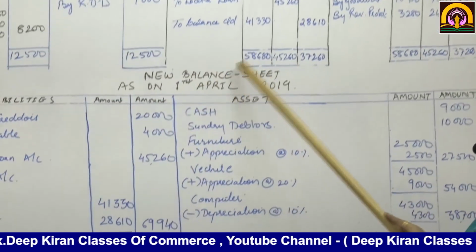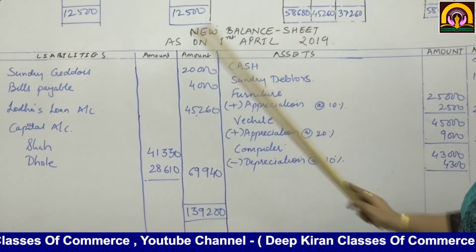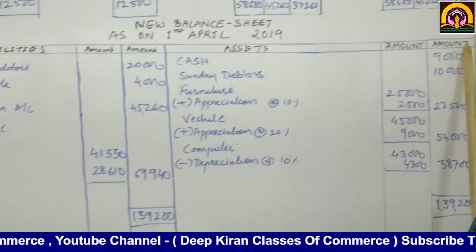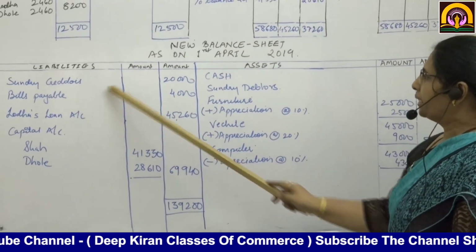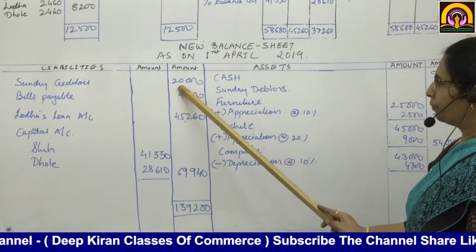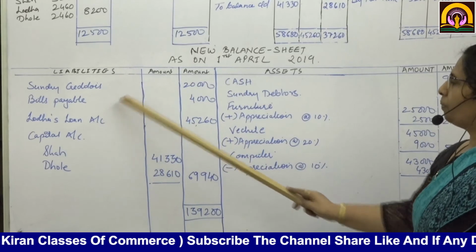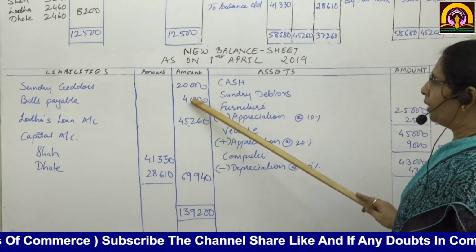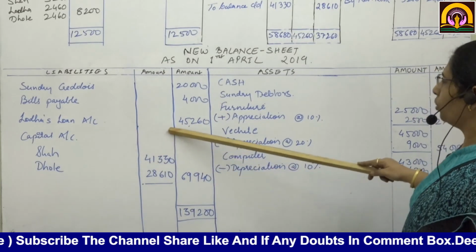Now the new balance sheet as on 1st April 2019. Liabilities, amount, assets, amount. Now we'll see the credit side. Sundry creditors 20,000. Bills payable 4,000. No change in the value of liabilities. Now Lodha's capital is kept as loan.